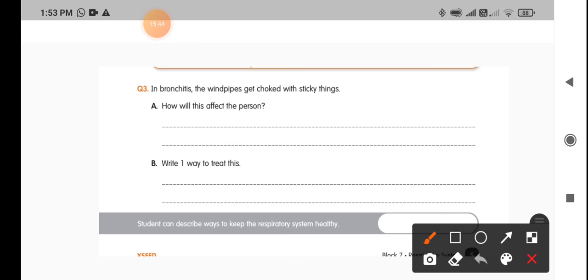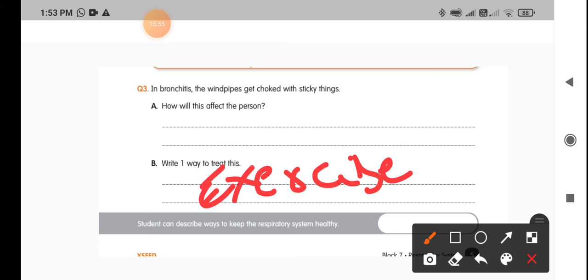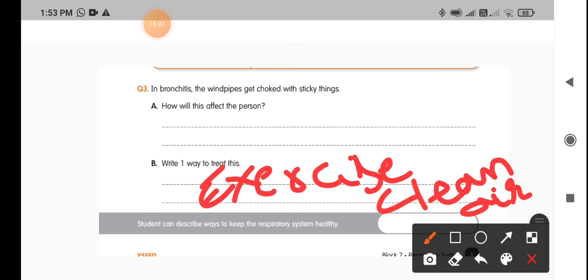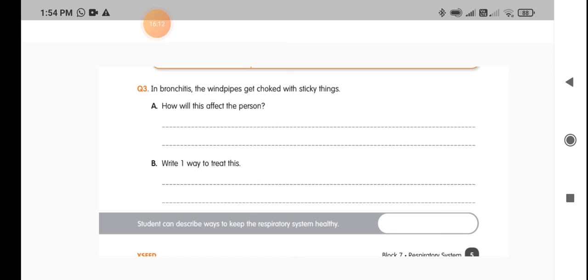So how to treat this? By doing exercise. When you do proper yoga and regular exercises, this sort of problem can be reduced. And by taking clean air, try to breathe clean air so that bronchitis, asthma, these types of diseases can be reduced. Understood?